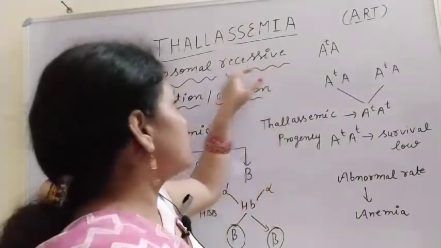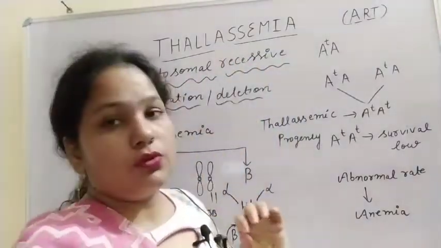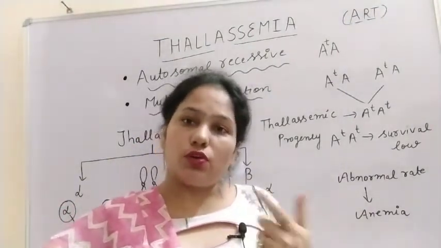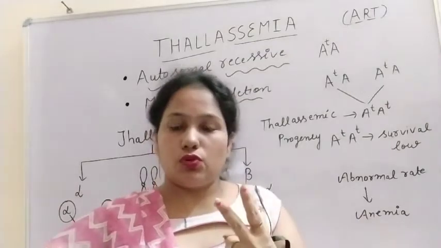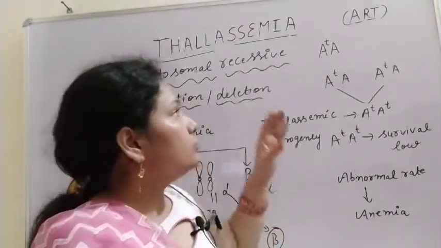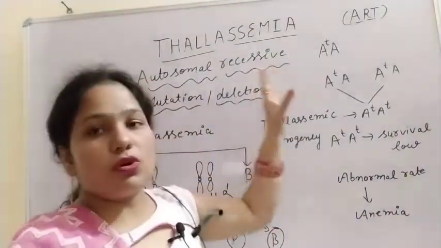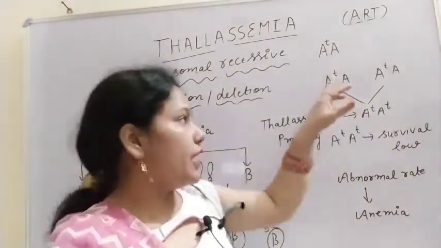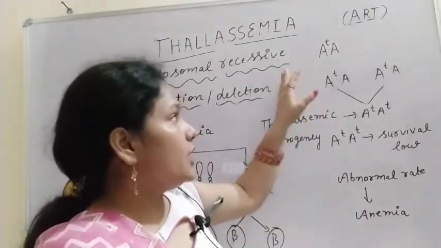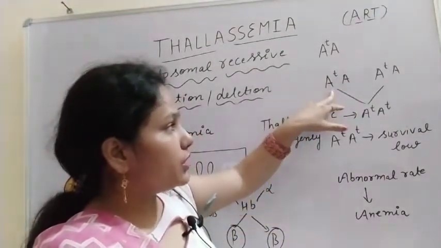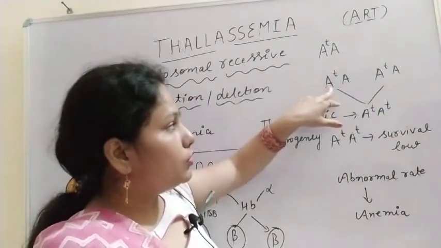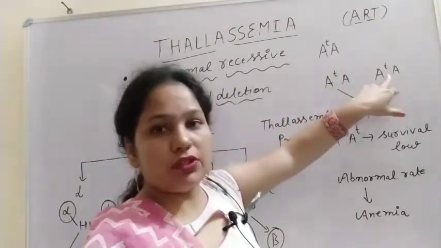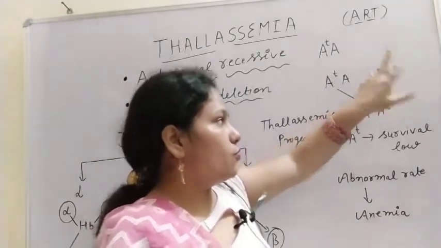The disease causing gene is present on only one of the two chromosomes, and the chance of the disease is there when both the parents are unaffected carriers for that disease. Let's take an example: the first parent has the gene on one chromosome and the second parent also has the gene on the other chromosome.